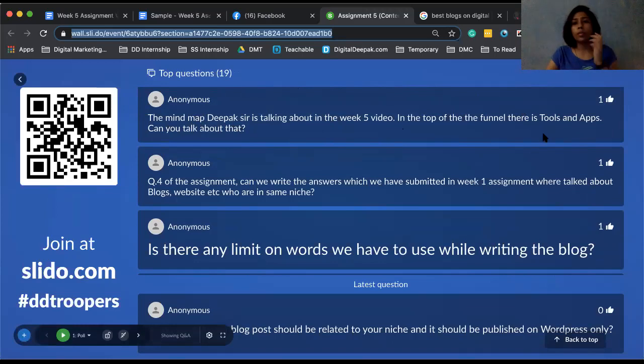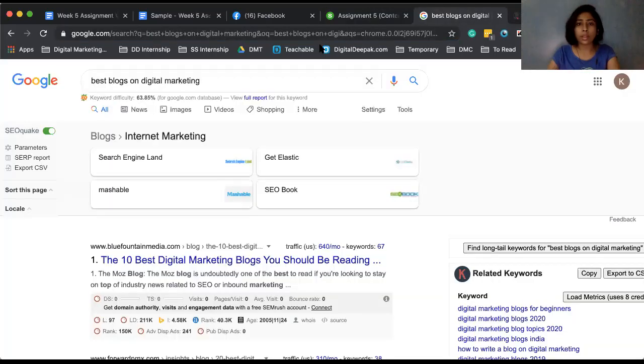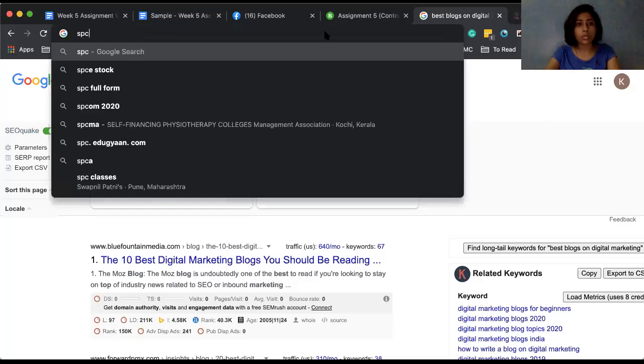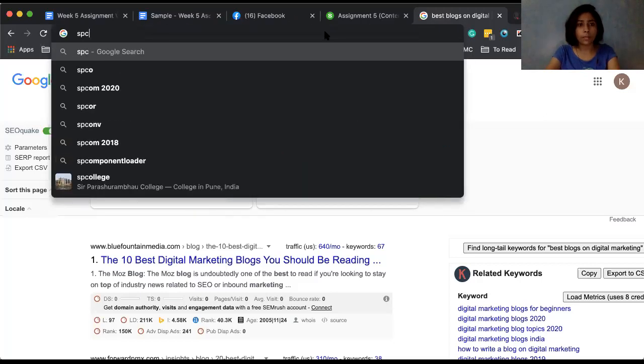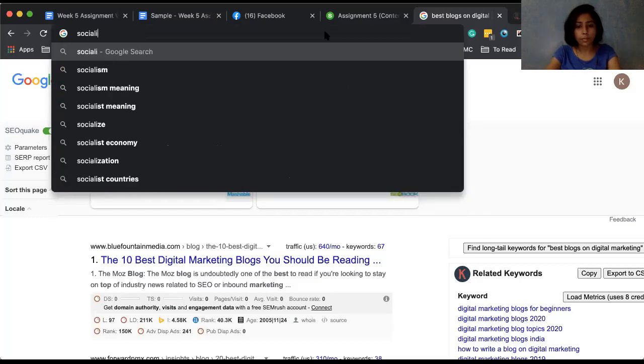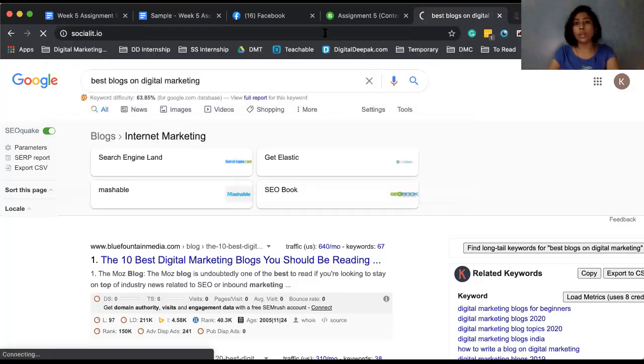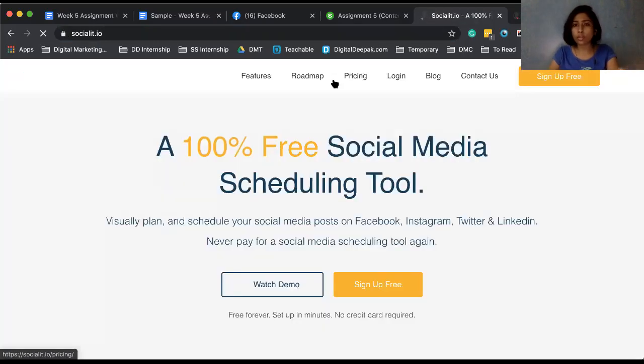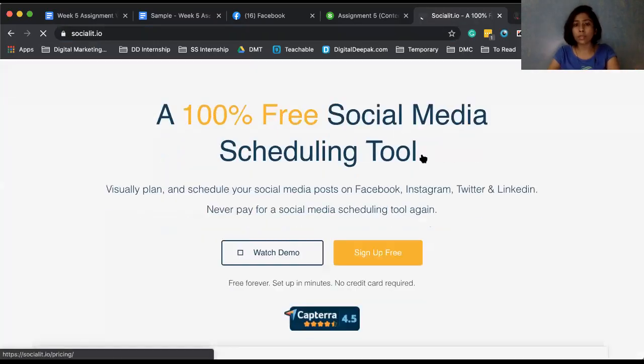For example, there's a website called socialite.io. It's basically a free tool. They allow you to schedule your different social media posts and it's 100% free.